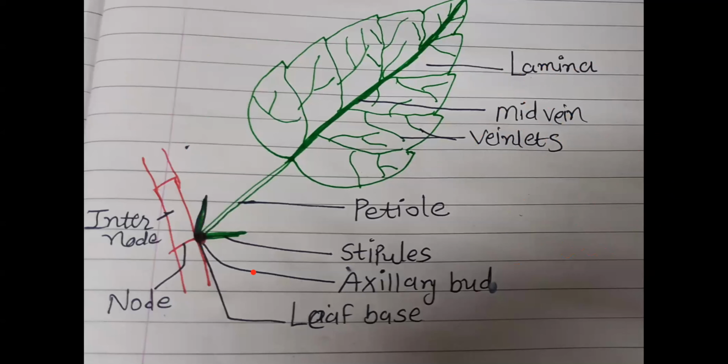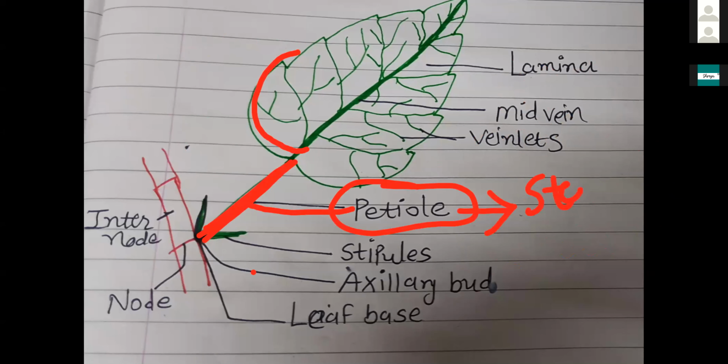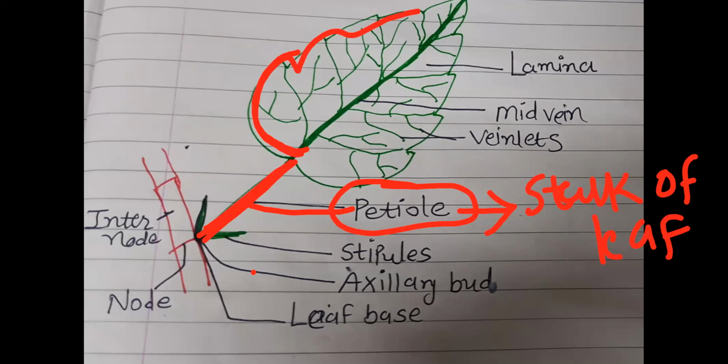Now next, after the leaf base, next part that is attached to the main lamina part, that we call a stalk of leaf, petiole. Petiole is what? A stalk of leaf. Right? Petiole, it's a stalk, so it helps hold the blade towards the light. Blade means this lamina part, the main greenish part of the leaf. It holds the leaf towards the sunlight.